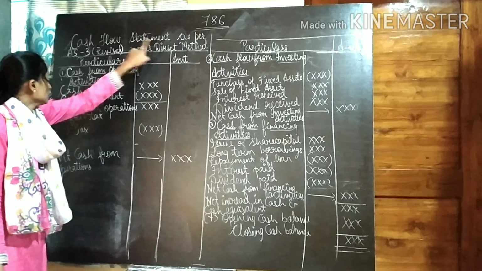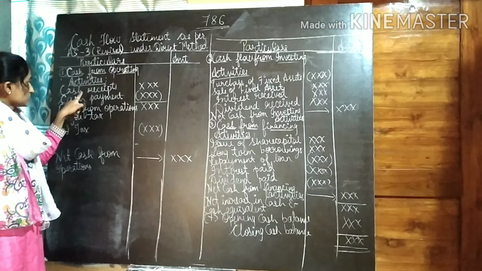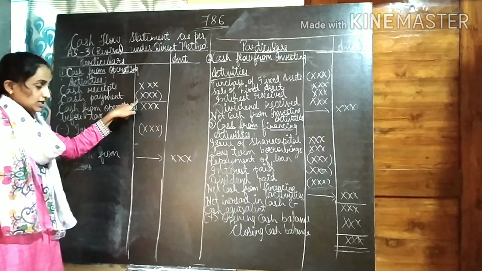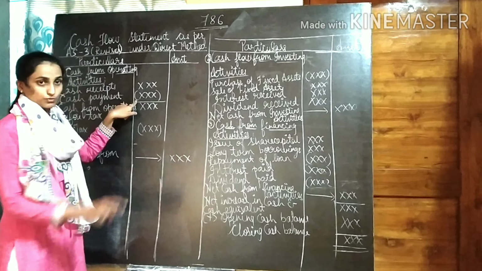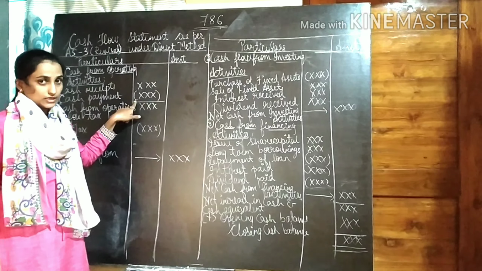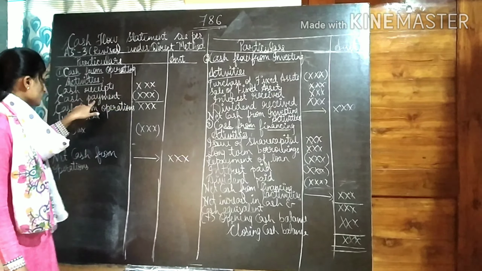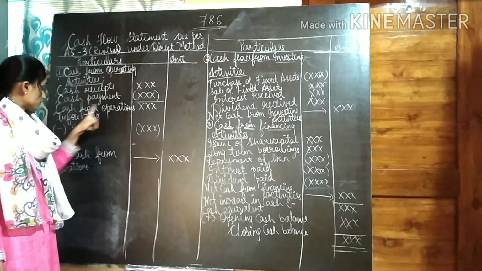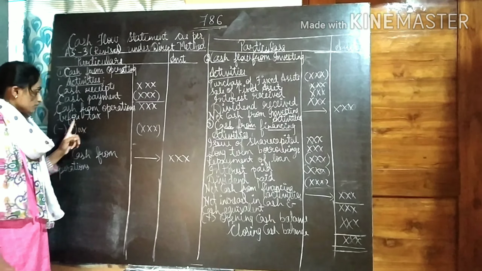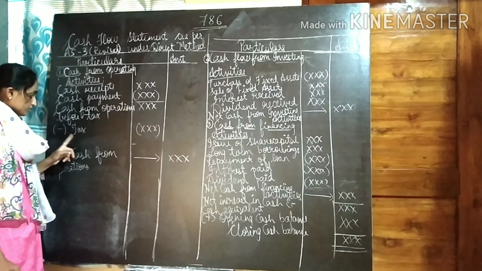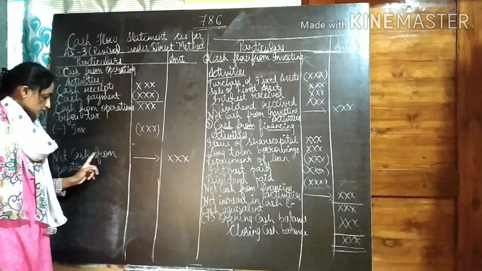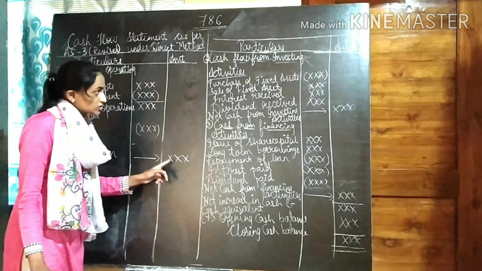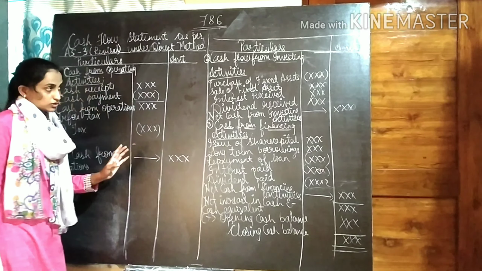Under the direct method, there will be total cash receipts minus cash payments. Any amount that is in brackets should be deducted. So payments are deducted from receipts. We get cash from operations, but this is before tax. We will be deducting the tax. After deducting tax, we get net cash from operations. This net cash will go in the outer column.